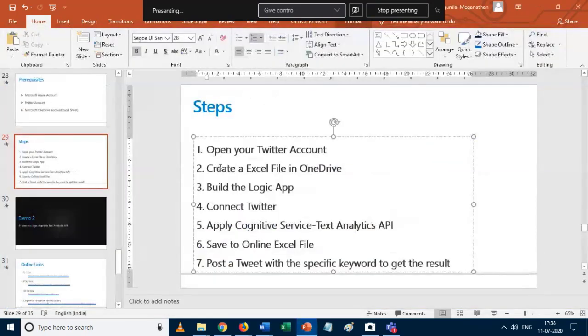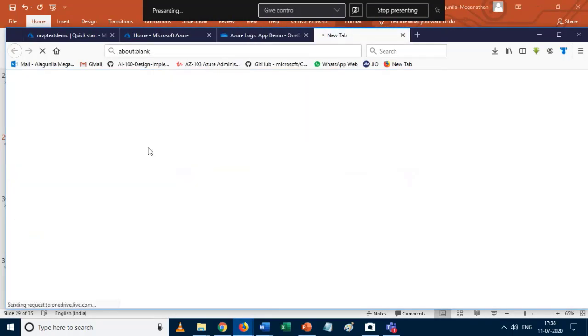Why? Because we need to save. Actually here the Twitter account is an input. We can take the content from the Twitter account, and we are going to save it into the Excel file. Either it could be storage or SQL, anything. So here I am using the Excel file. Okay, so to do that I click on create.